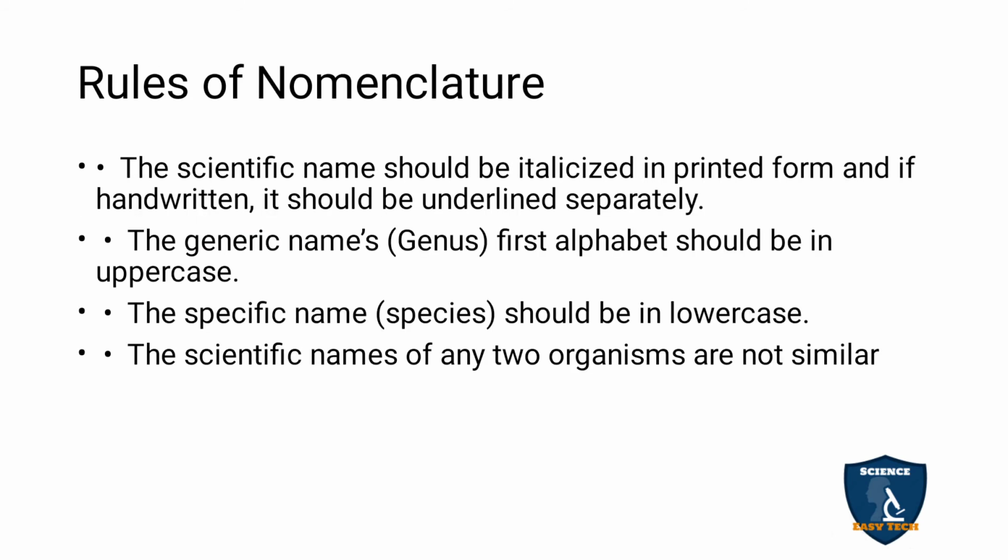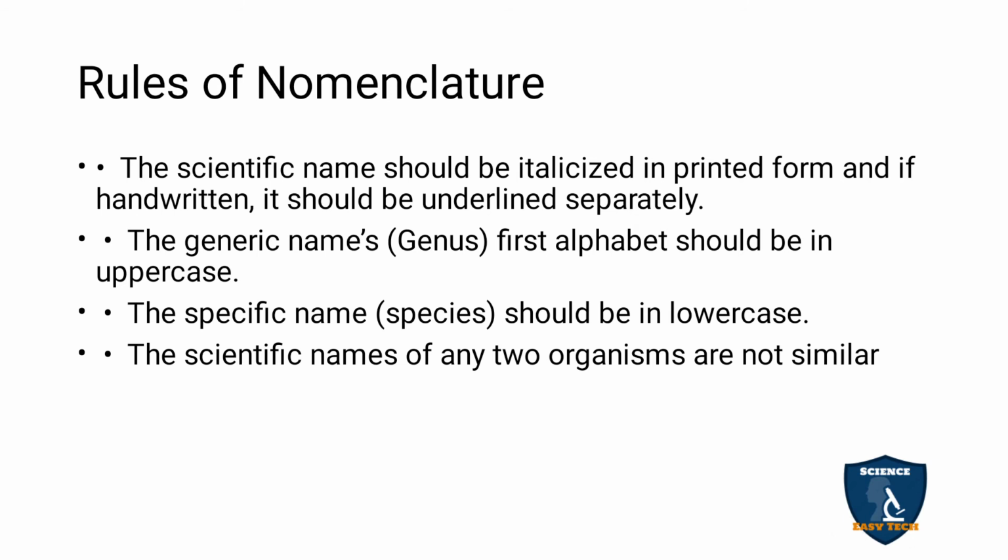The rules of nomenclature. To frame the nomenclature, we have to follow some rules framed by ICZN. The scientific name should always be printed in italics. If you write it by hand, you have to underline the generic name and specific name separately.